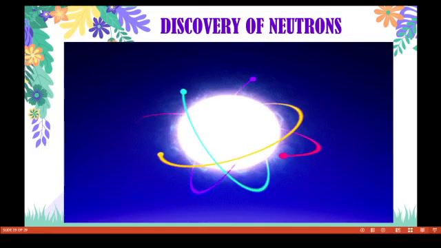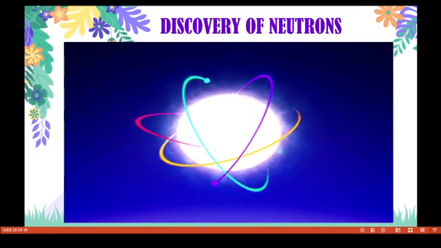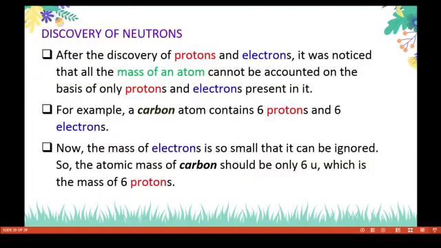Now we have to discuss the discovery of neutrons. Who discovered the neutrons? After the discovery of protons and electrons, it was noticed that all the mass of an atom cannot be accounted for on the basis of only protons and electrons present in it.